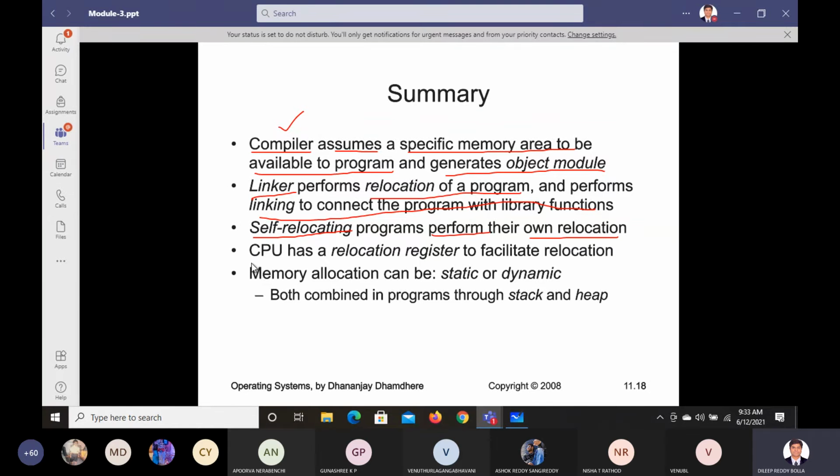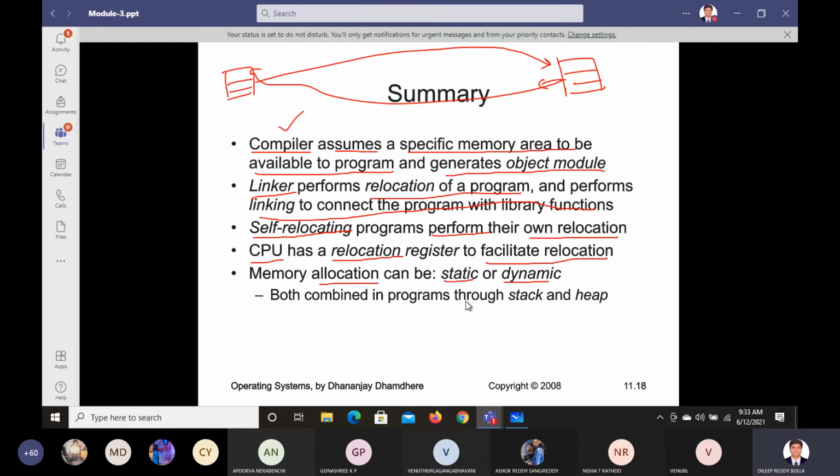And finally, what will the CPU do? The CPU has a relocation register to facilitate relocation. If you want to shift from one location here, let us say you want to move the data to another location somewhere here, so relocation is possible from here to here, and from here to this location. Memory allocation can be static memory allocation or dynamic memory allocation. Both combined we can also use, by using stack and heap. This is the summary of what we are trying to understand.